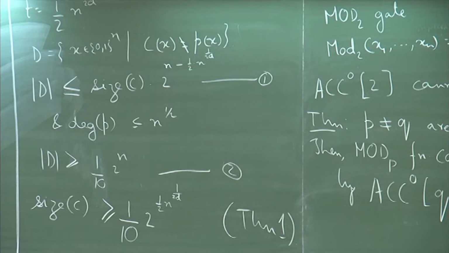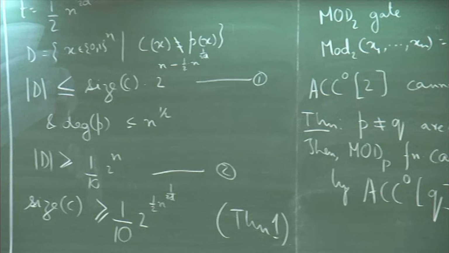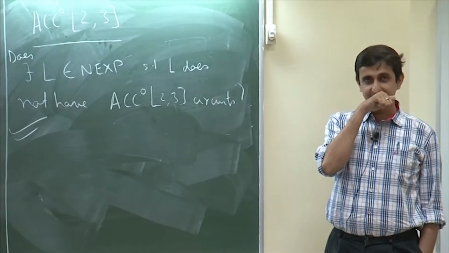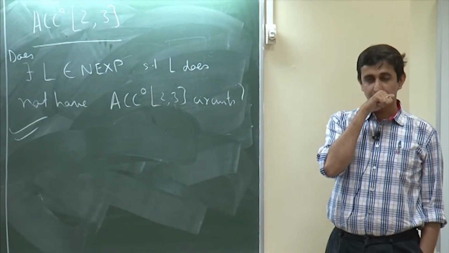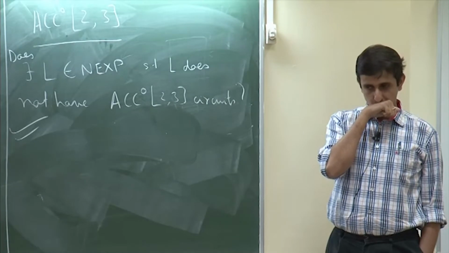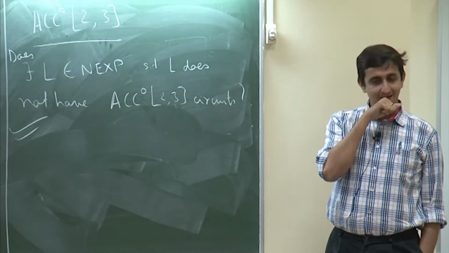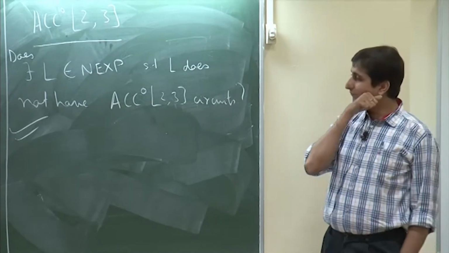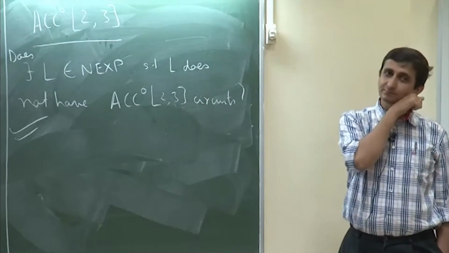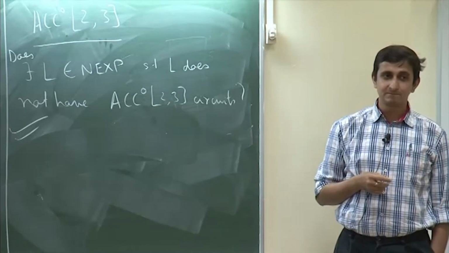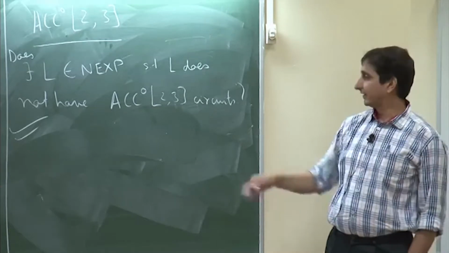So, ACC 06 can be computed using this. Whether this can be computed using ACC 06 is, yeah, I think it should be. Of course, it can compute 12 also.